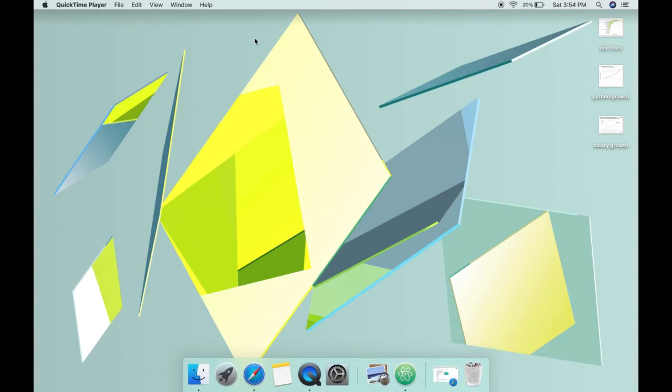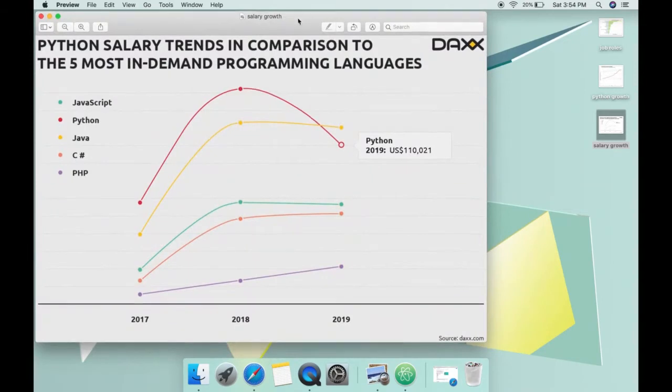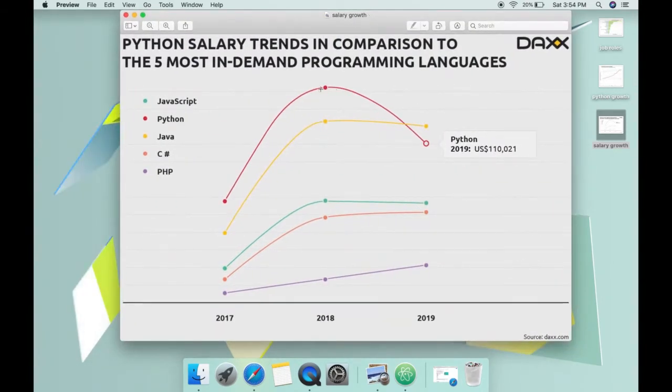Now let's move to the second question. Why should I learn Python? So the answer is because Python is one of the most popular languages, growing everywhere, and fields like machine learning and AI again require Python. And also, if you look at the salary growth, then there is a large growth in salary for Python. However, it has been declining in the last year, but it's still increasing in the field of data science, machine learning and artificial intelligence.